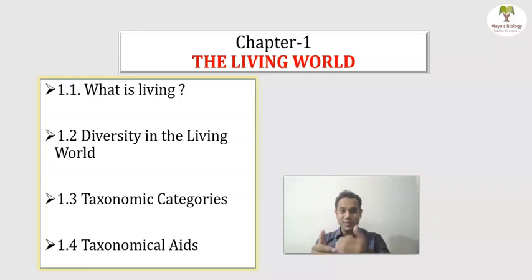This taxonomic hierarchy, depending upon the similarities and differences among them, is a very interesting part, and each topic will be studied in great depth and thoroughly.